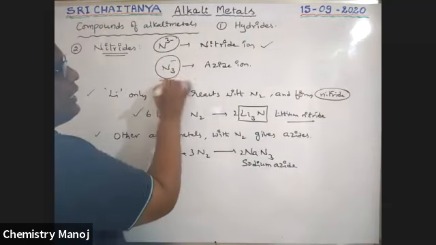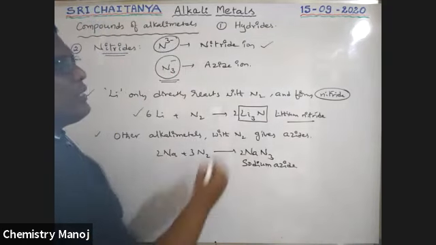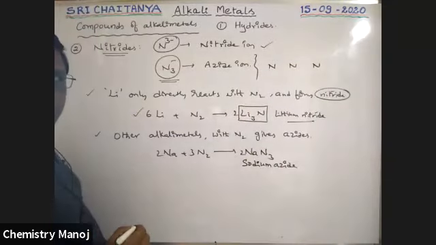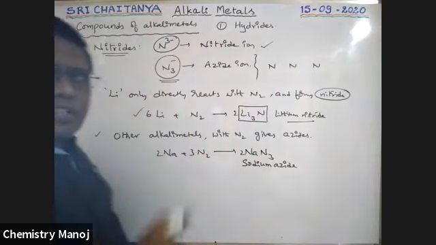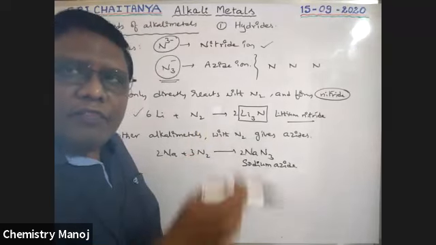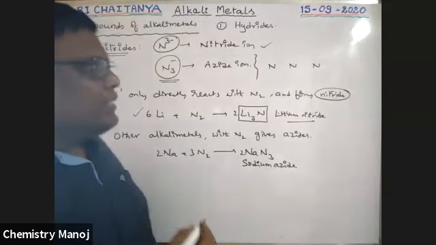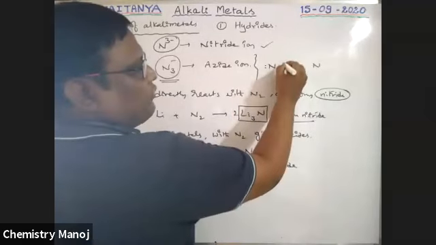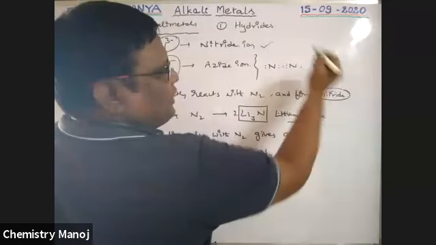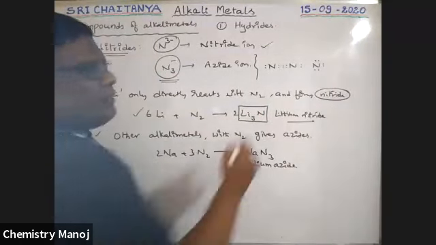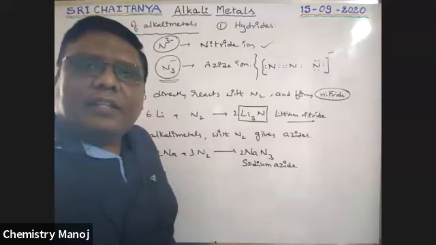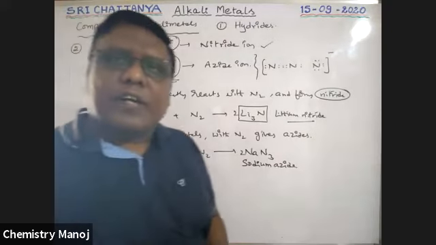What is azide? The N3 minus ion is called azide, boys. Now its Lewis dot structure: nitrogen, nitrogen, nitrogen, three nitrogens. Nitrogen is a 15th group element, 5A group element, so 5 valence electrons. Three times 5 is 15, plus 1 electron gained, that is 16. Count the electrons: 1, 2, 3 up to 16, with a minus charge, boys. This is one of the Lewis dot structures for the azide ion.